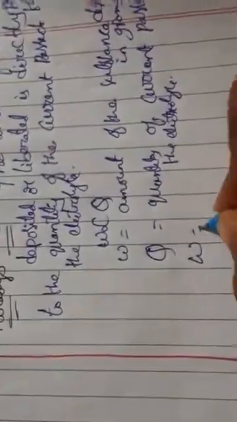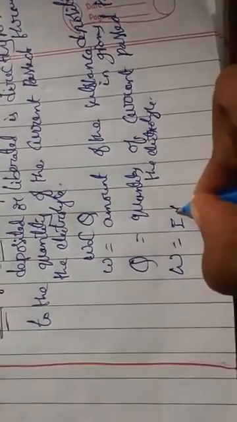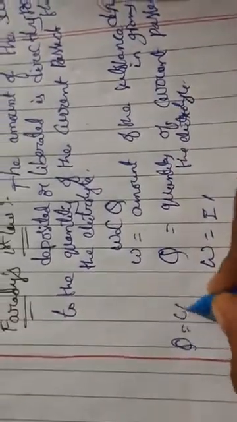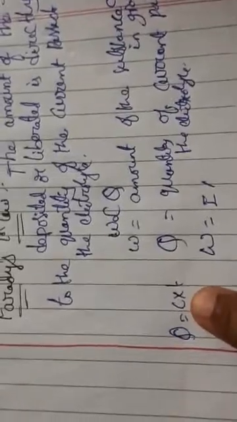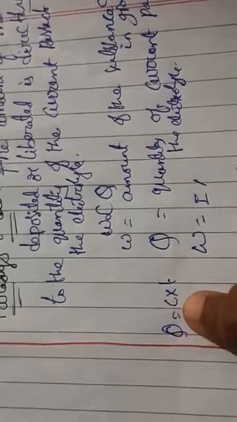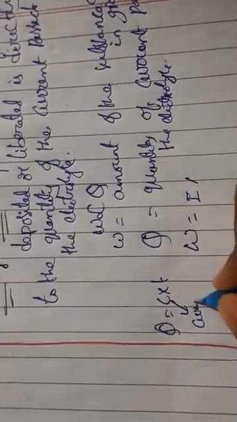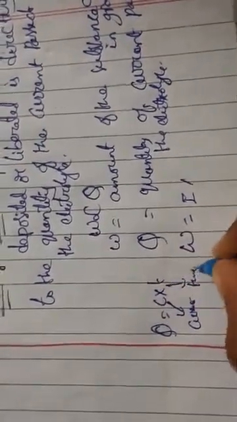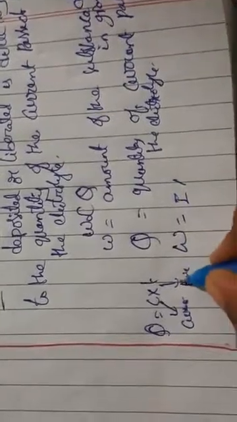Q is nothing but C into T, where C indicates current in amperes and T is time in seconds. As we know, charge is current in amperes times time in seconds.